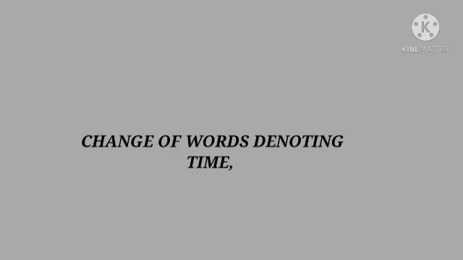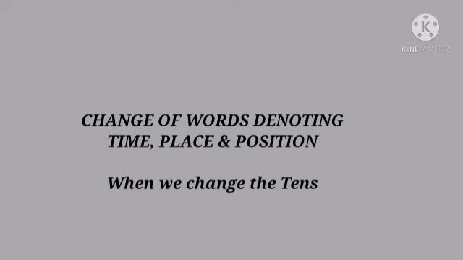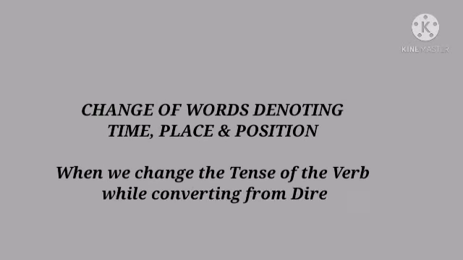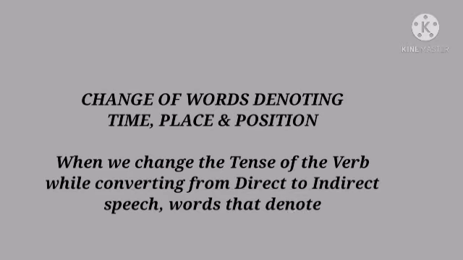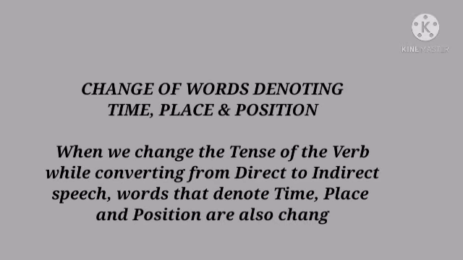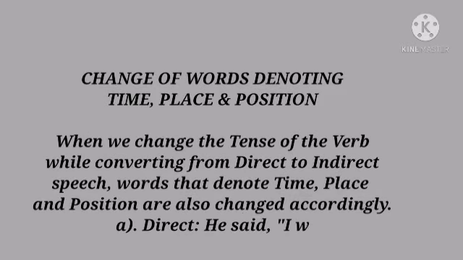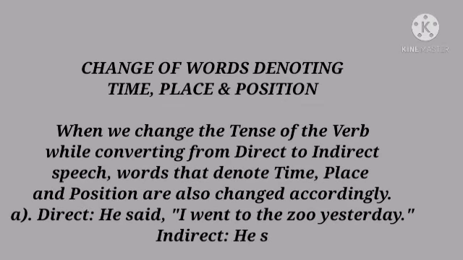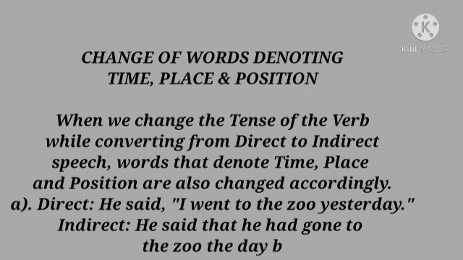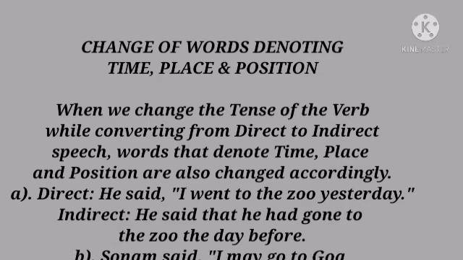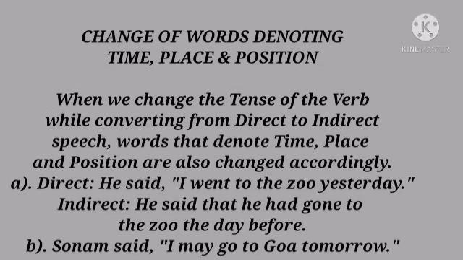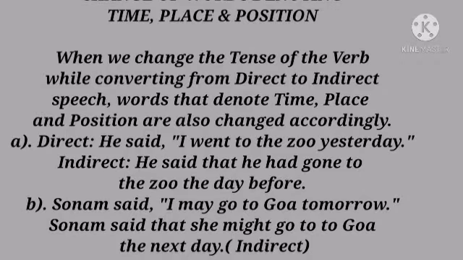We have to understand changing words denoting time, place, and position. Children, while changing a sentence from direct speech to indirect speech, we need to change the words that point to time, place, and position of something. Read the sentences given below. Example A, direct speech, he said, I went to the zoo yesterday. In indirect speech, we will say, he said that he had gone to the zoo the day before. Here, yesterday changes to the day before.